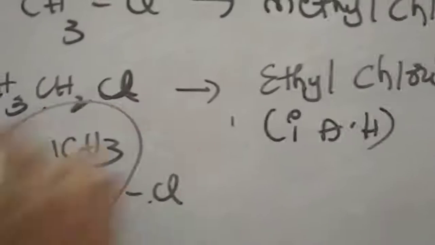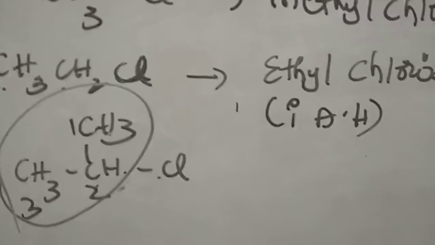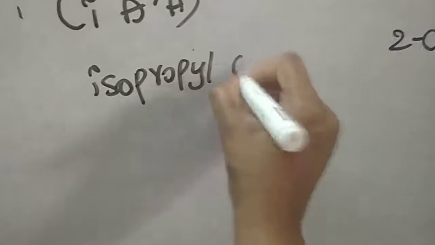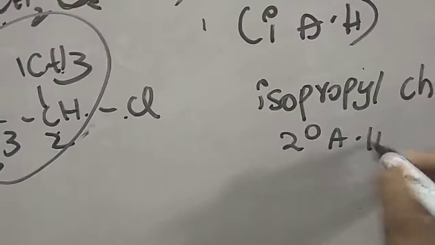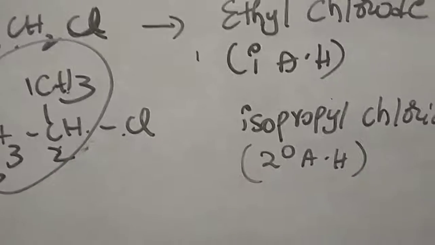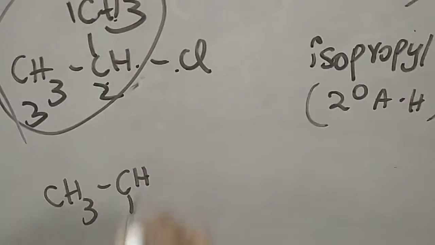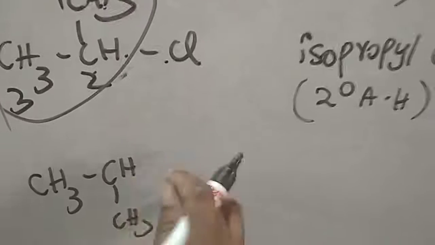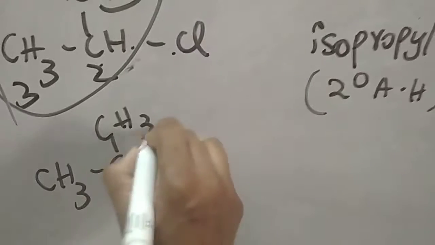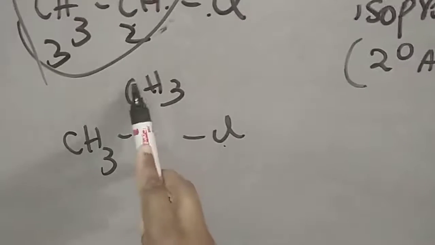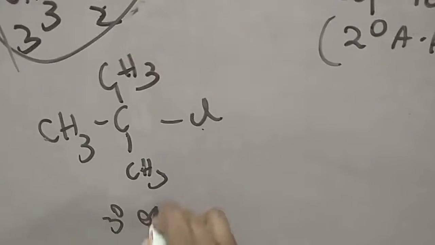This is called isopropyl group. You should remember that. This is called isopropyl chloride. This is called a secondary alkyl halide. One more hydrogen we can replace, that is CH3. This hydrogen also we can replace, that is CH3, CH3 and CH3Cl. Look here, the halogen attached carbon is attached to 3 carbons, so it is said to be a tertiary alkyl halide.